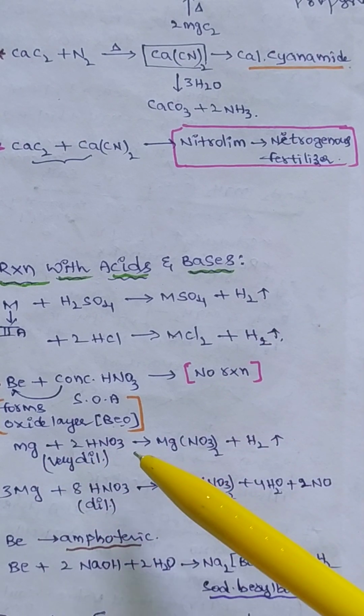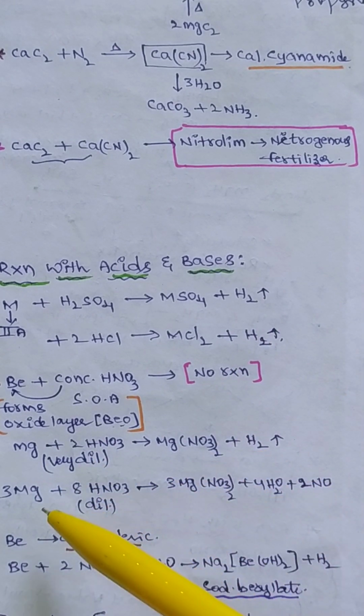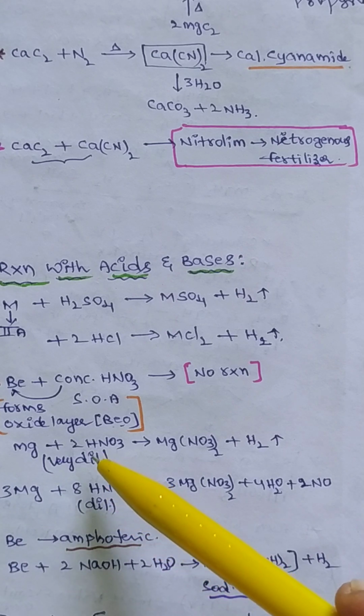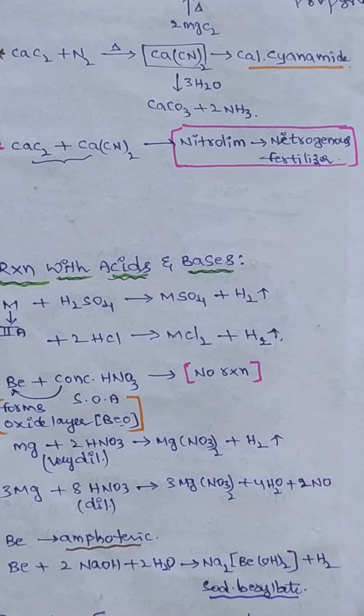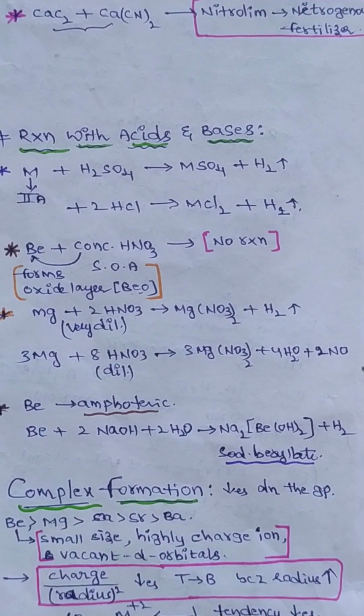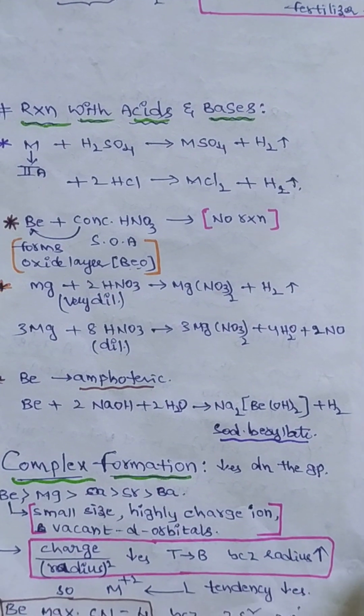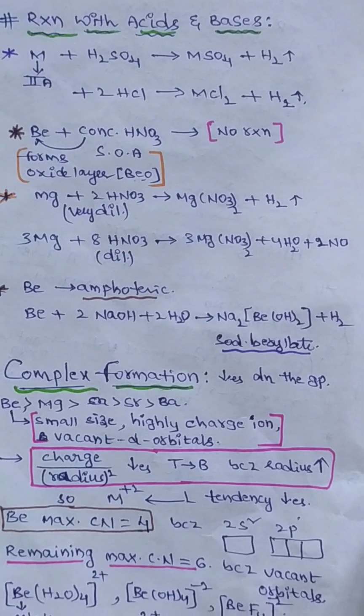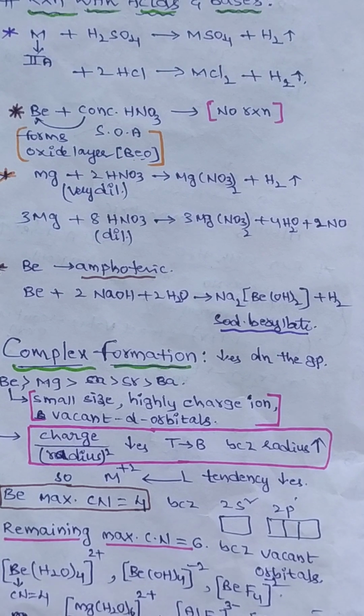Whereas magnesium can react with the dilute HNO3 and less concentrated. Beryllium is acting with amphoteric nature, because it can react with either acids and bases, then they are forming corresponding products.